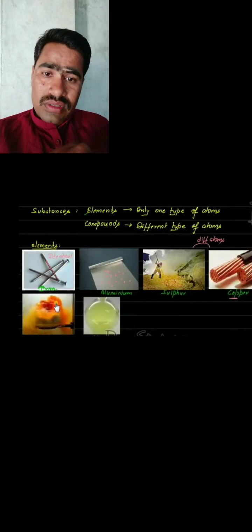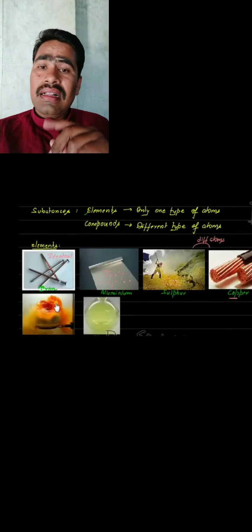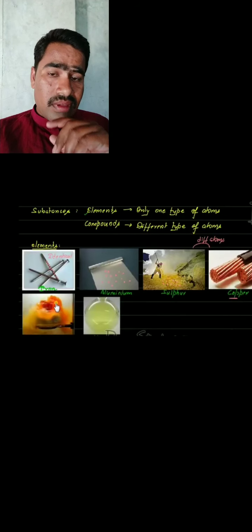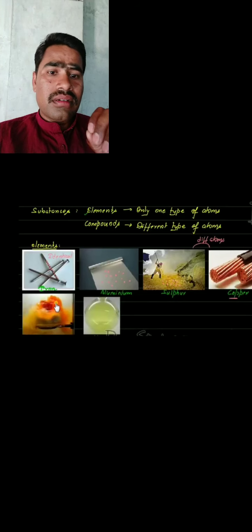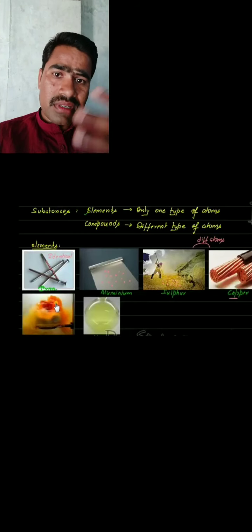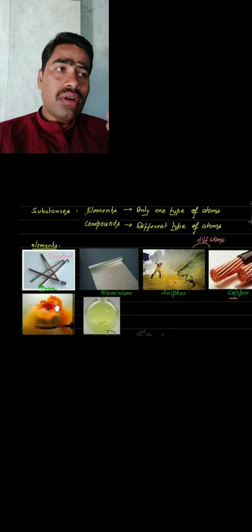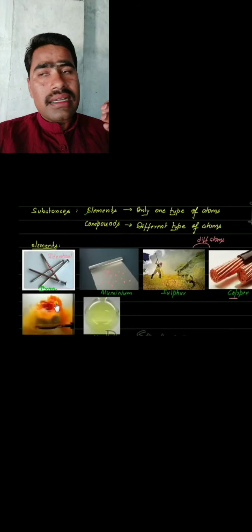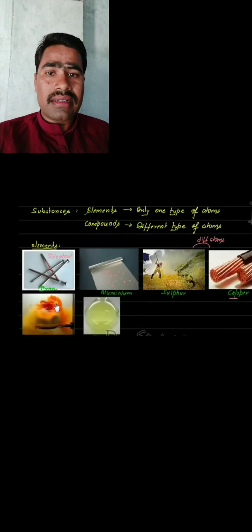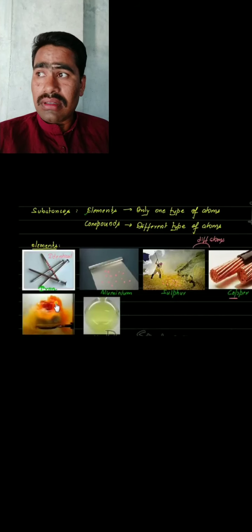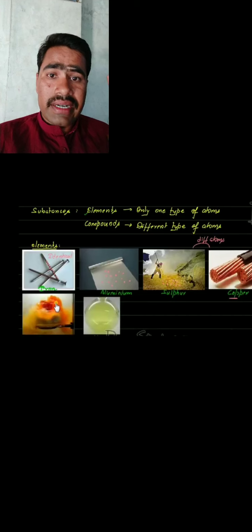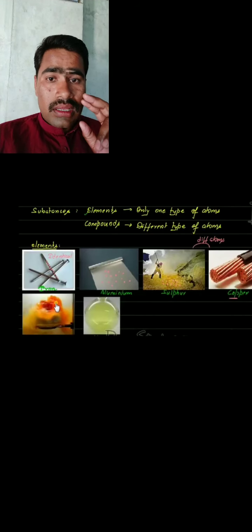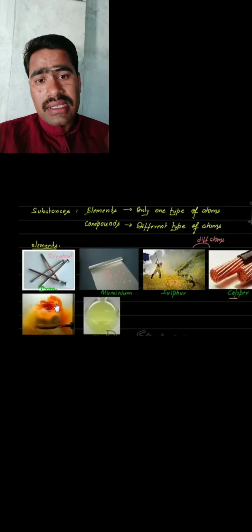These atoms are present in different forms. It is not like different substances are there. As we know, matter is actually a substance. There are substances around us. So these substances are actually divided into two parts. First is elements, and the second is compounds.